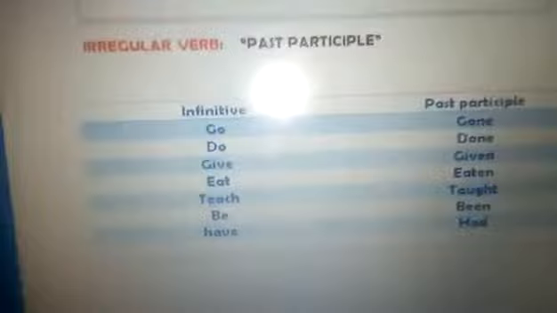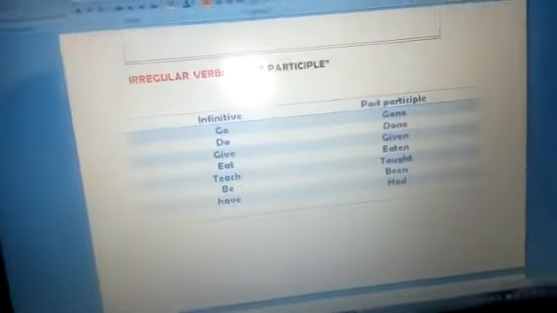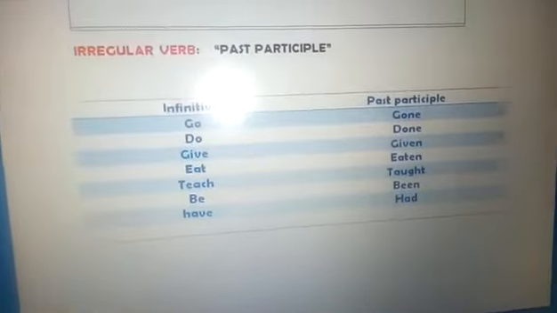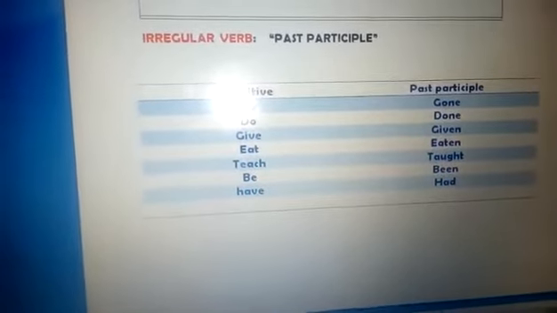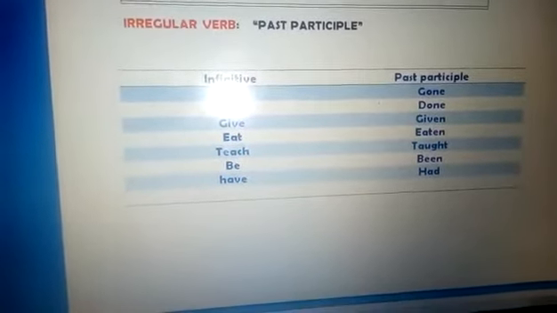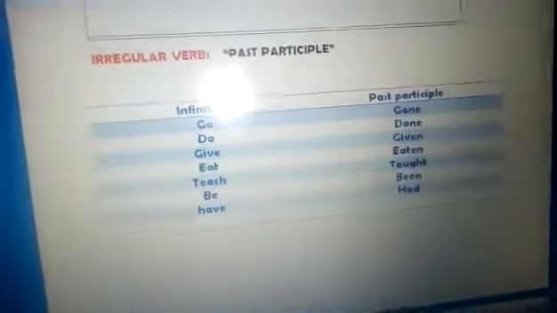So let's move to the table here. As you see here, we have a table. It's about the past participle of some verbs. I give you just some examples. In the other session I will give you more, inshallah.